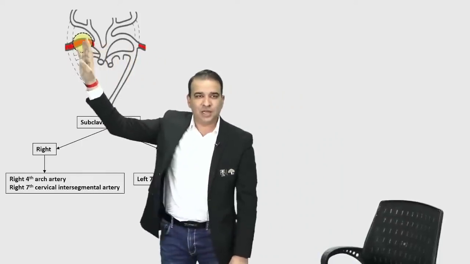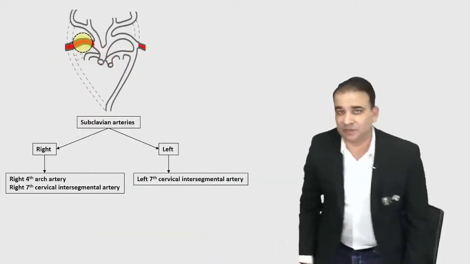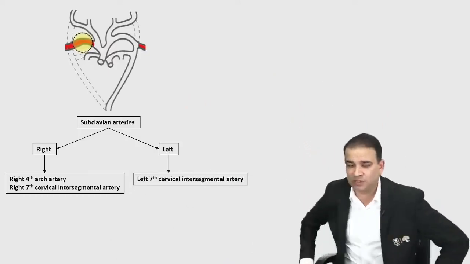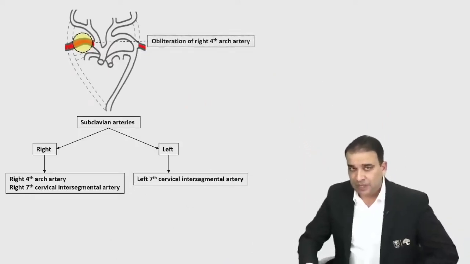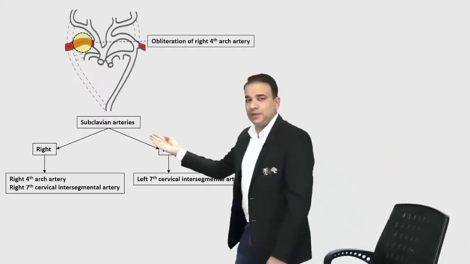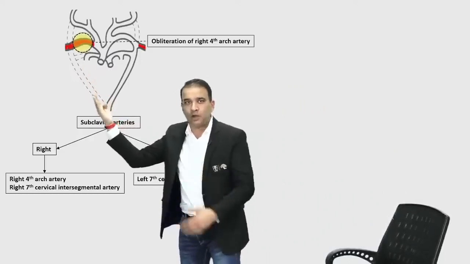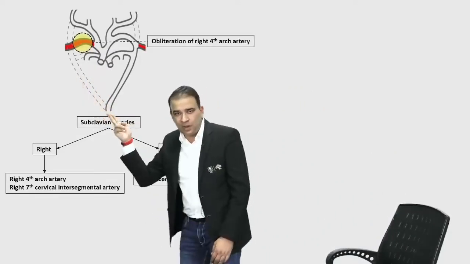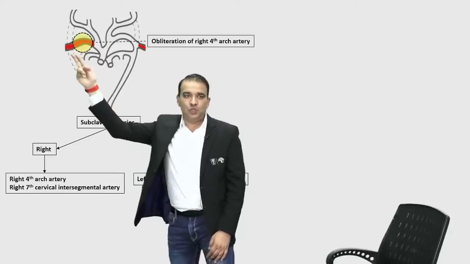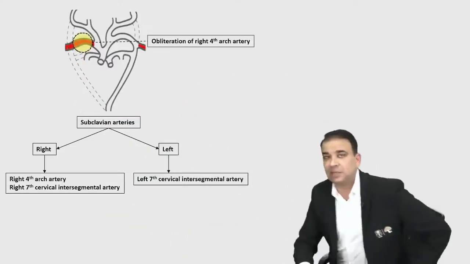अब ये तो बचा नहीं, fourth arch artery is not there, so you cannot have the subclavian artery coming from the brachiocephalic trunk. That is not the option now because the fourth arch artery is obliterated. In that case, there will be persistence of this part. Can you see that over there? That is the caudal part, or you can say the lower part of right dorsal aorta. So the blood will come from here, and then it will join with the seventh cervical intersegmental artery, and that's how the abnormal subclavian artery will form.